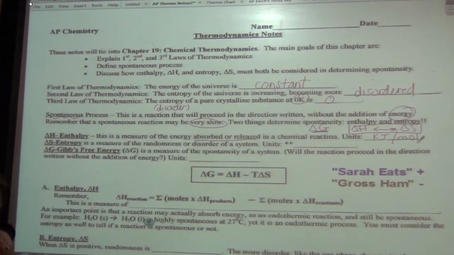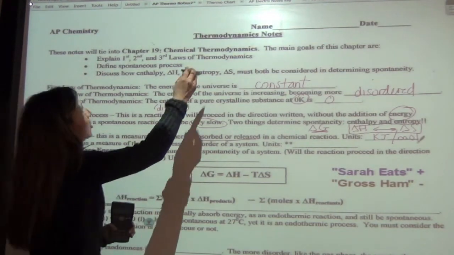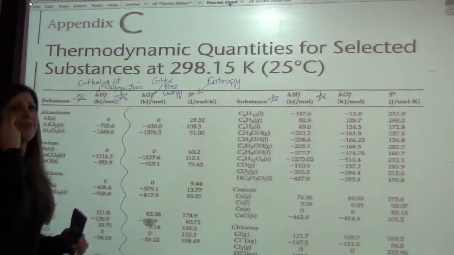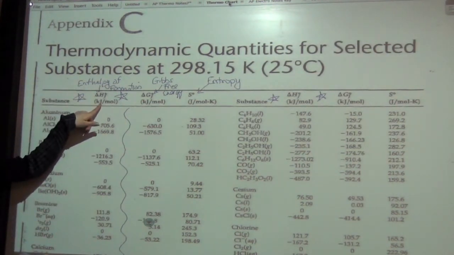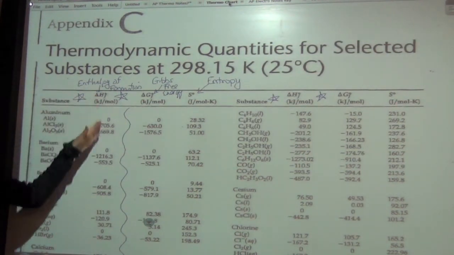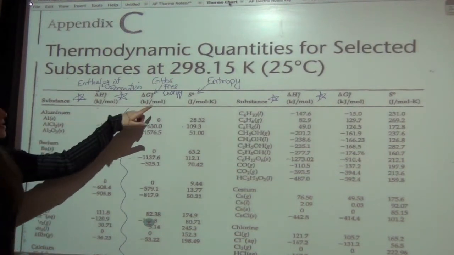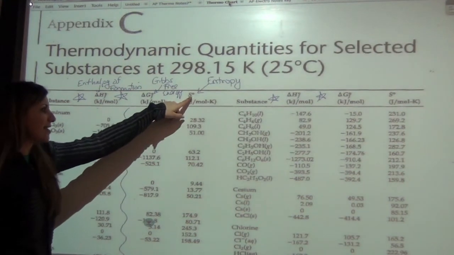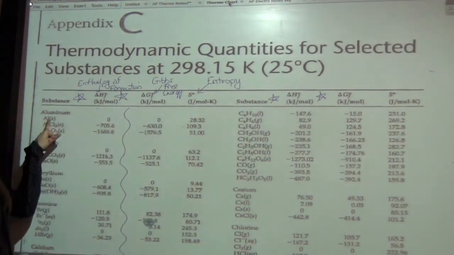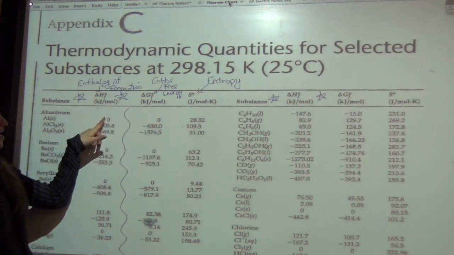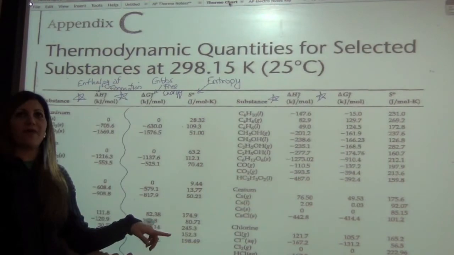Delta S, or entropy, is a measure of the randomness or disorder of a system. Well, let's take a look at the units of this. So I'm just going to pull out the thermo chart for just a second here. And so we have our delta H, and we said our delta H was in kilojoules per mole. So we had that chart that we use, like aluminum solid was 0 and barium solid was 0. Now let's take a look at entropy, which is S here. And if we look at our entropy, we can see that elements like aluminum solid, that had a 0 in their enthalpy, do not have a 0 value.